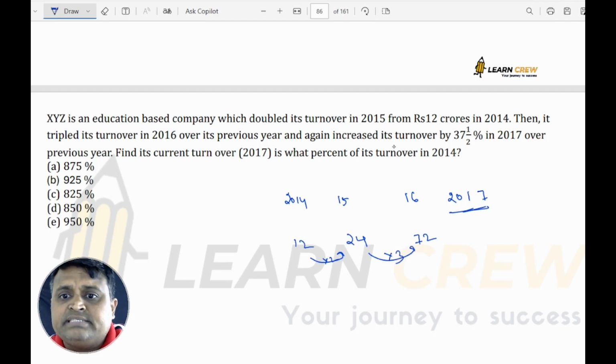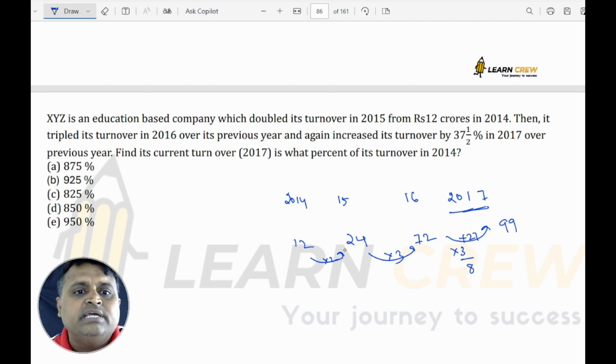And again it increased its turnover by 37.5% in 2017 over the previous year. So on 72, 37.5% is 3 by 8. 8 9s are 72, 9 3s are 27. So 27 increase becomes 99.